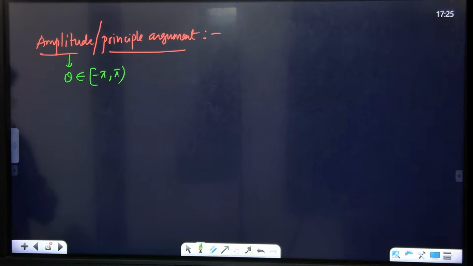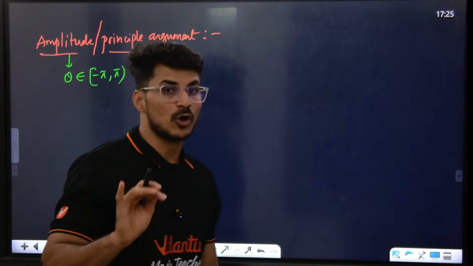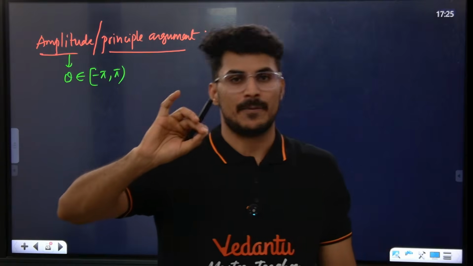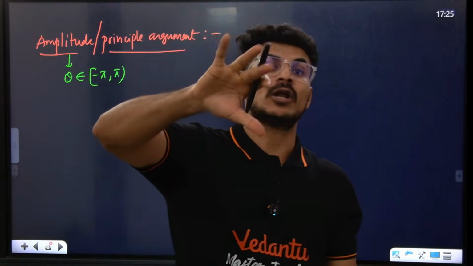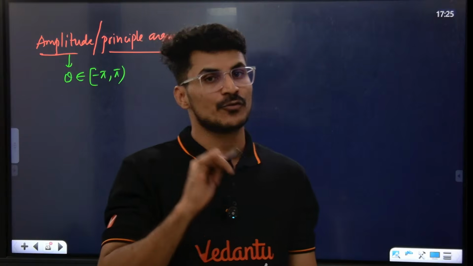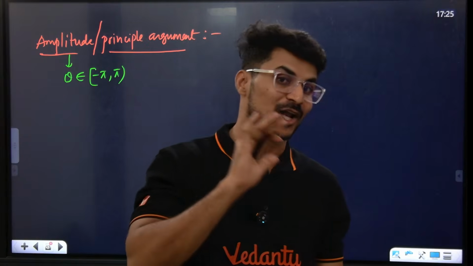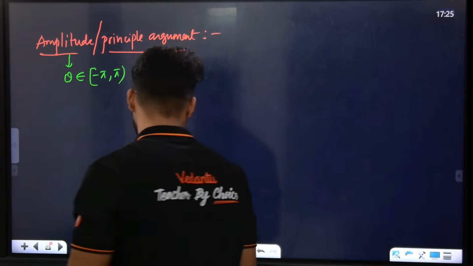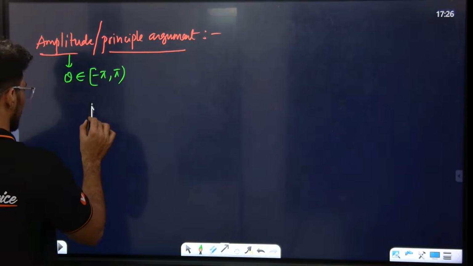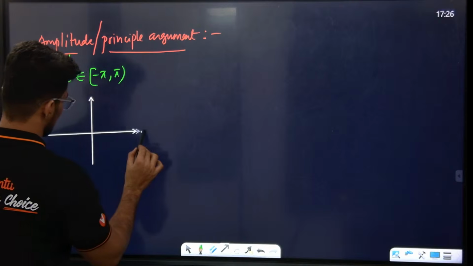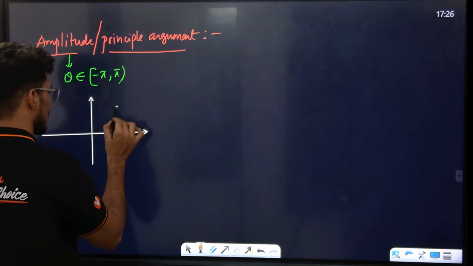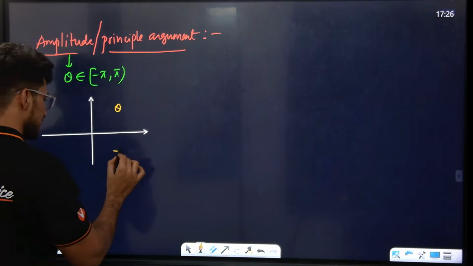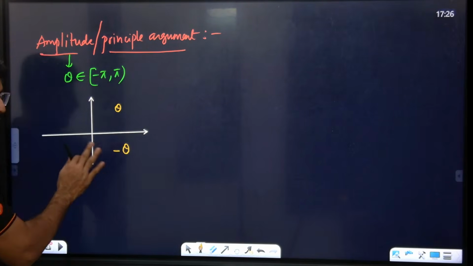So tell me here, guys, if they are mentioning to find out argument or amplitude, or principal argument, what do we do? Find out the amplitude, and if we add 2 pi, we get the argument back. I'll tell you, wait. See, for example, this is the imaginary axis, this is the real axis. Guys, if our complex number lies in the first quadrant, it means theta. If the complex number lies in the fourth quadrant, our amplitude is minus theta.